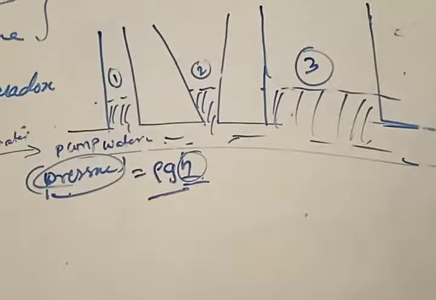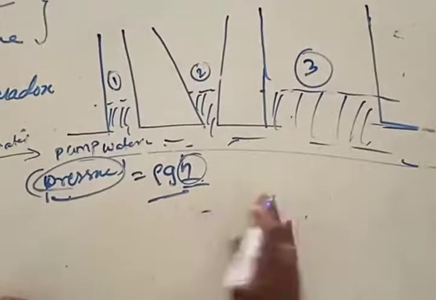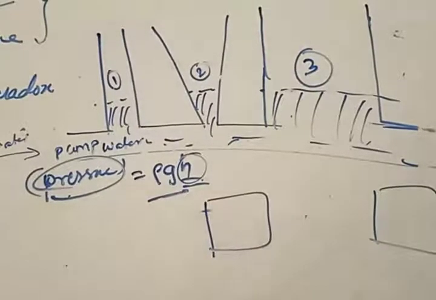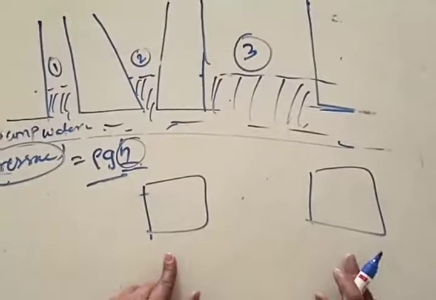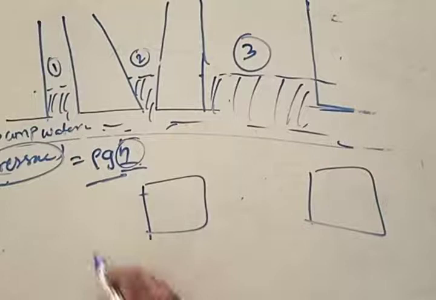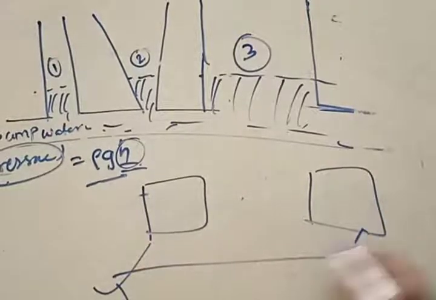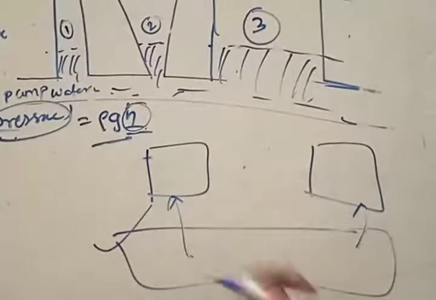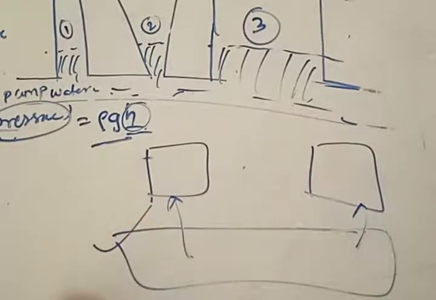What I am trying to tell you is that in apartments you will find two different tanks at two different locations. There will be two different tanks in apartments, Sintex tanks on top. For pumping water to both, one horizontal pipe is connected, for pumping of water and draining of water. Right now, to check how much level of water is present in these two, no need to check both.